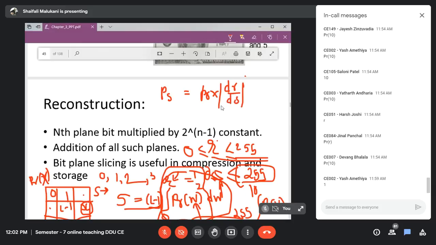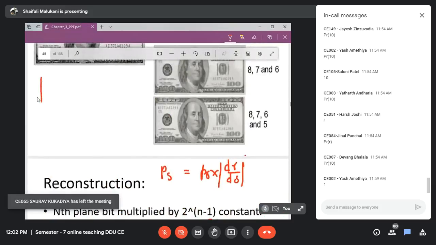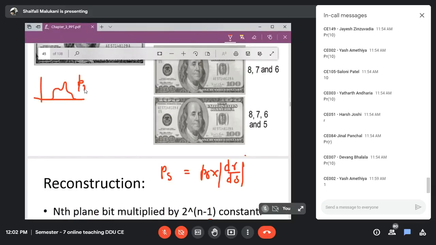Okay, so you will say, but why do we need this equation? If my input image has this type of PR, what is my expected PR from S? This is my expected PR from S. So how will we use this equation?